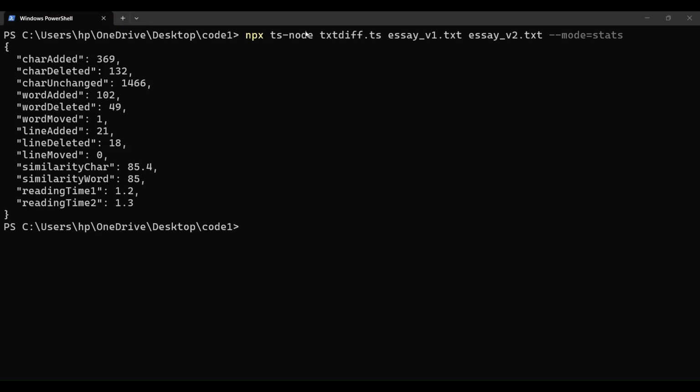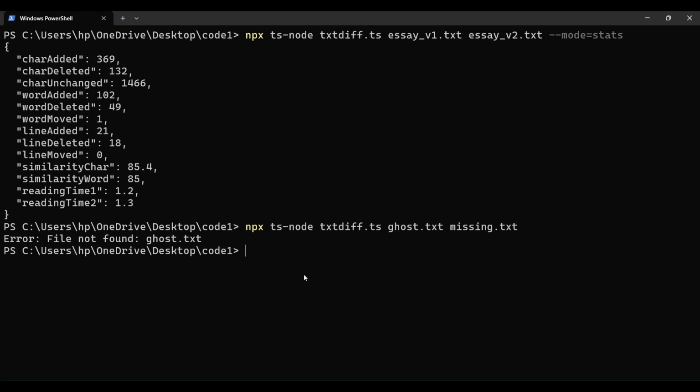We will now see the error handling part. Here we have passed two files. When we run this, you can see that one file is not there. The error says file not found: ghost.txt. So this file is not there, and it clearly states that the file was not found. Our program does not crash.